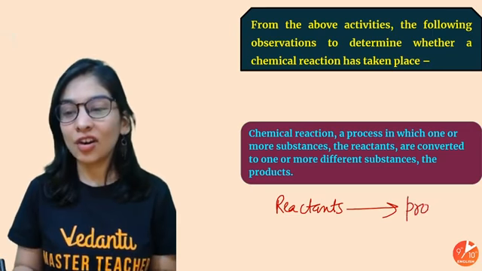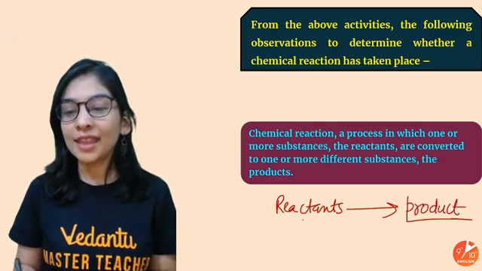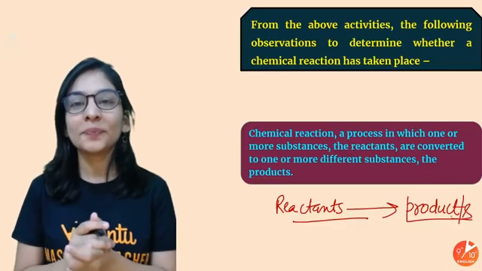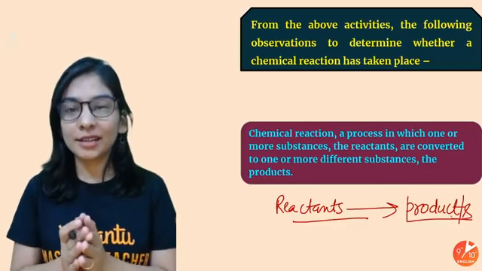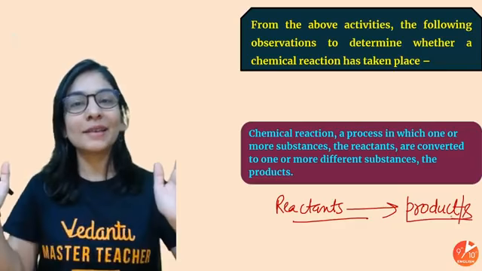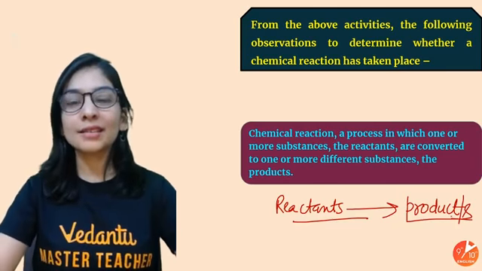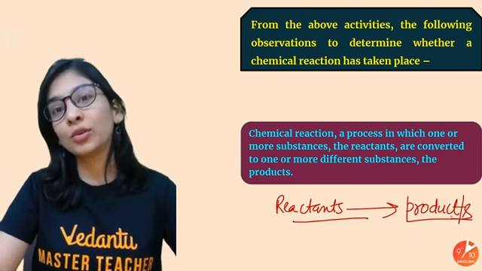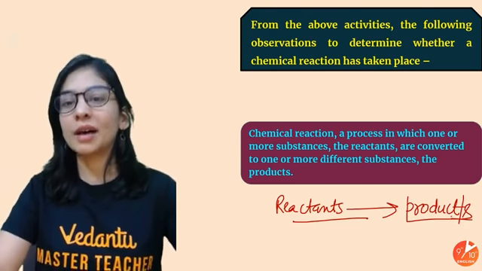That substance is called a product, or products, if more than one. That's what a chemical reaction is. I hope it's pretty simple and you got it. A process in which one or more substances react with each other to produce one or more new substances.